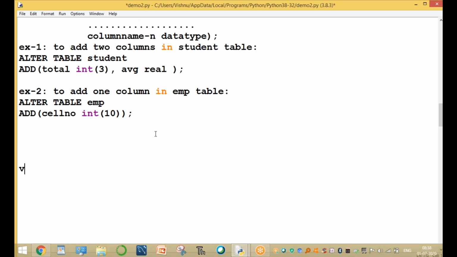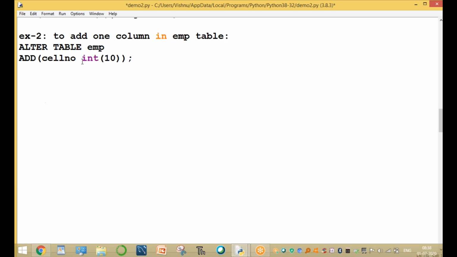Okay. So now here, to add 1 column to the EMP table. Add the 1 column to the EMP table. Another column. So now this is the add column. And the third one is the drop command. What is the main purpose of the drop command?